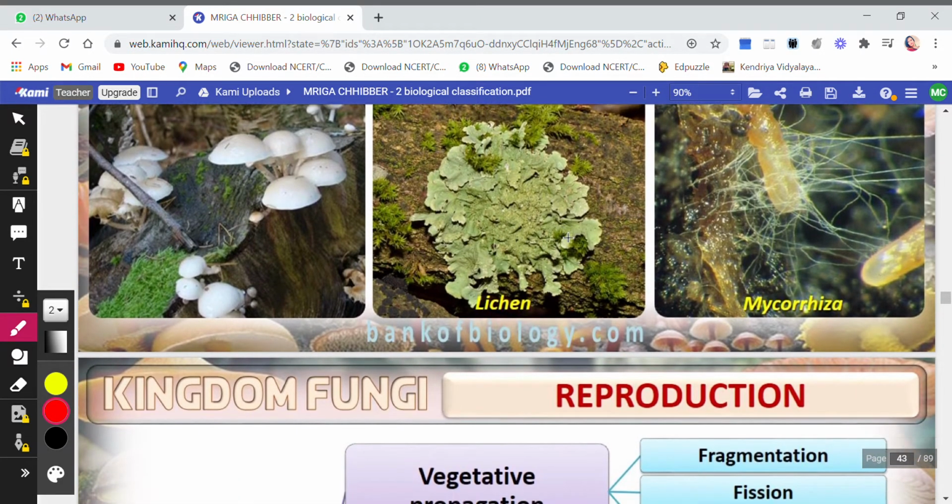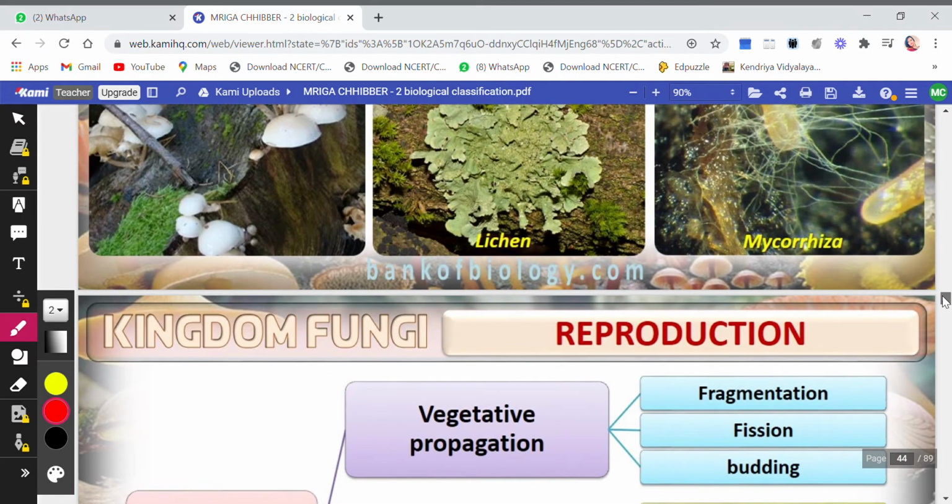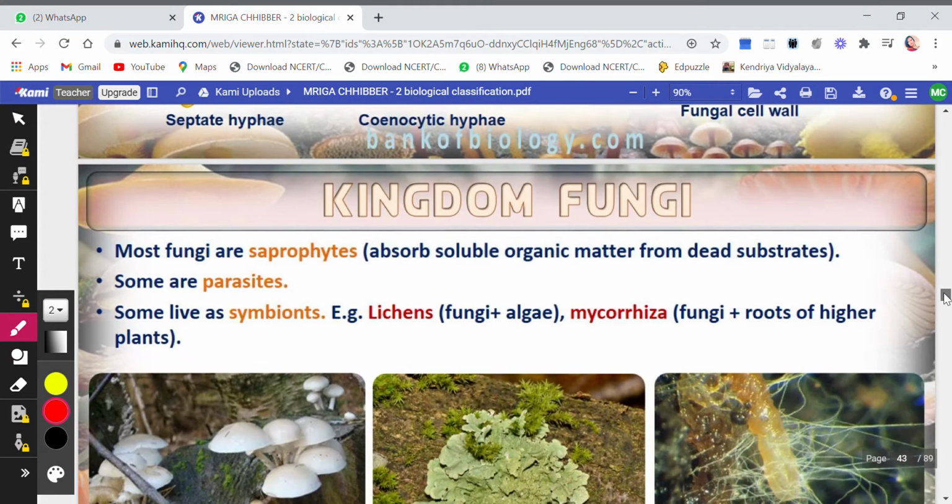Now let's see here. We also know, children, if you remember, that fungi are saprophytes, like they depend on dead and decaying organic matter. Who are saprophytes? Saprophytes are the organisms which live on dead and decaying organic matter, and they absorb the soluble organic matter from the dead substrates. So the fungi are saprophytes. Some can be parasites also, and a few fungi live as symbionts.